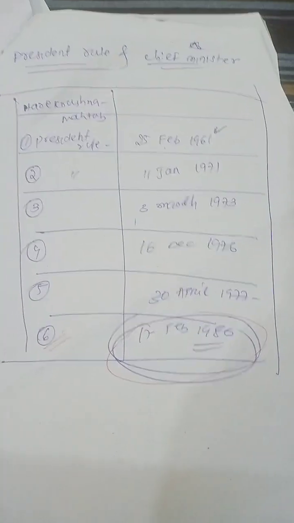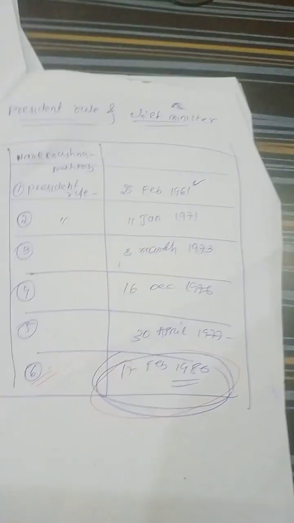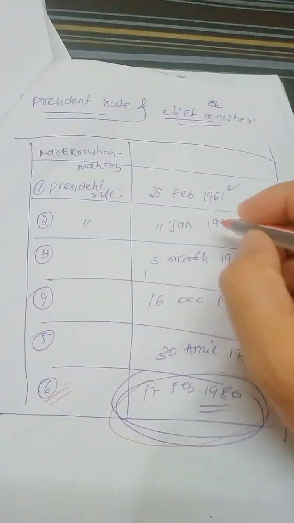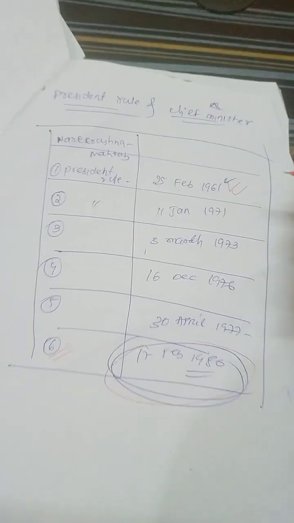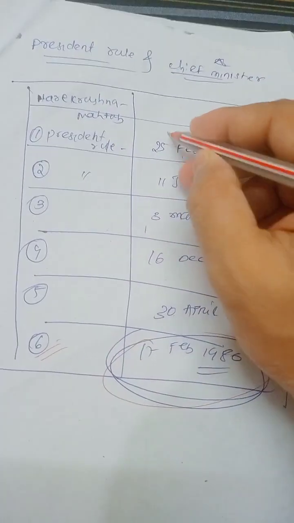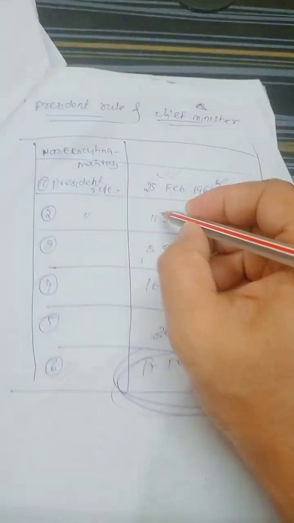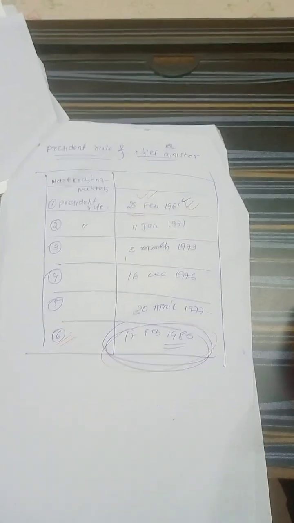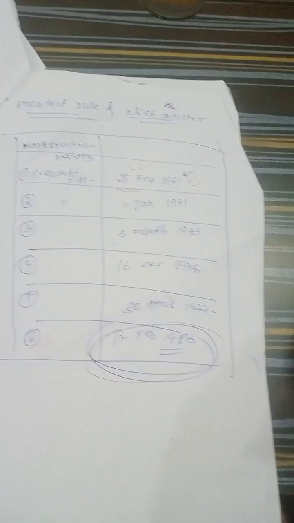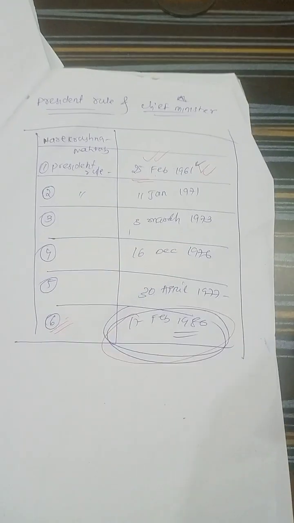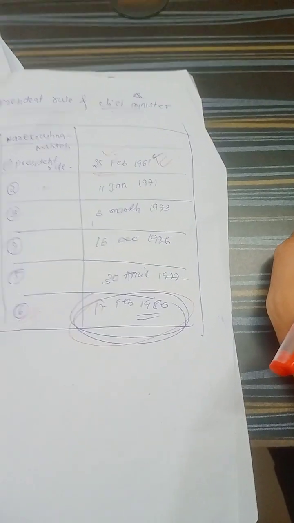The first President's Rule, as you know, was on 25th February 1961. They can ask again in which year the first President's Rule was imposed in Odisha, that is 25th February 1961. You need to remember this 25th February from the exam point of view. I would not say that every year of President's Rule is important, but the first, second and the last are important, and the rest we have to study for the sake of knowledge.